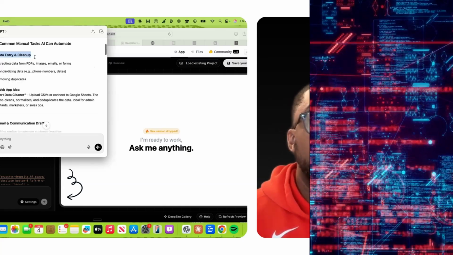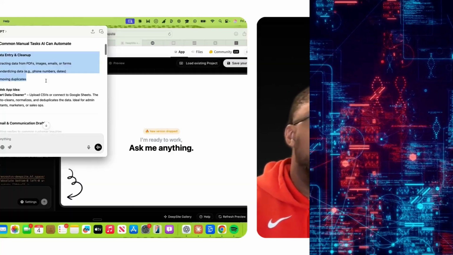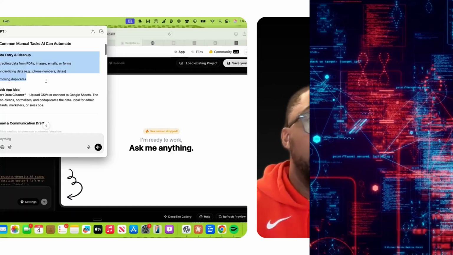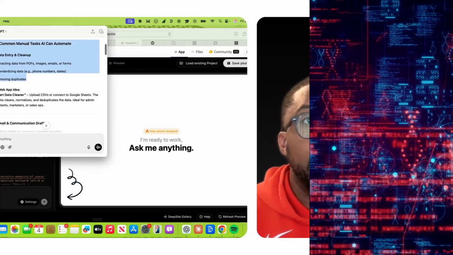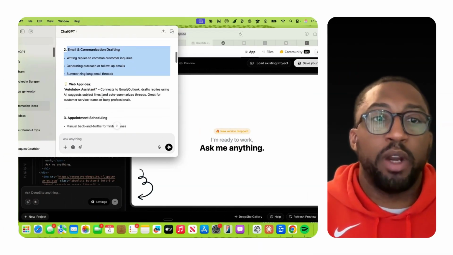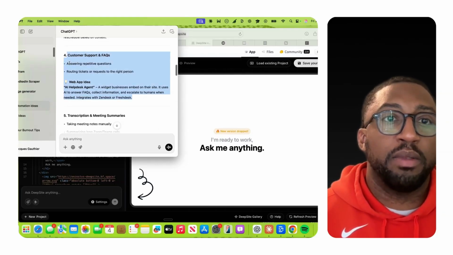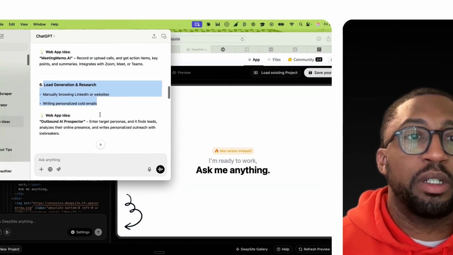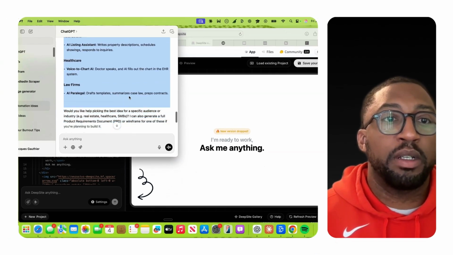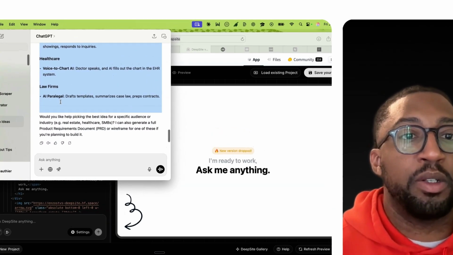Think of something like data cleanup, right? You can help clean up data. A lot of people are able to get phone numbers and emails, but they're all over the place. Hey, you can automate this task by doing a data cleanup. You can do email communication and drafting. Great ideas here. Customer service FAQs, really good. AI is going to take over this. Lead generation and research. This has really blown up. SOP, training, and documentation. All these bonus industries are pretty good. If you have the HIPAA thing, dealing with people's personal information, make sure you're good to go there.